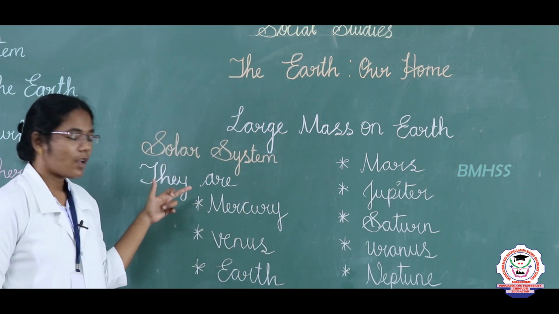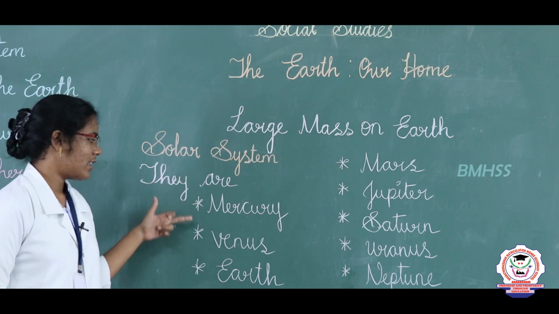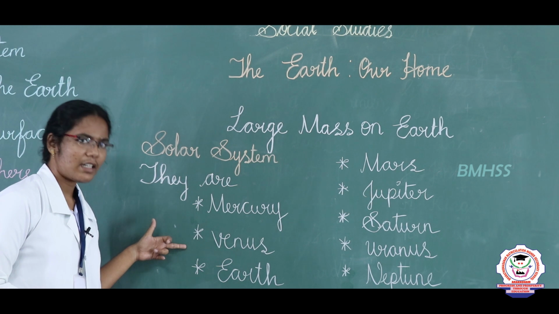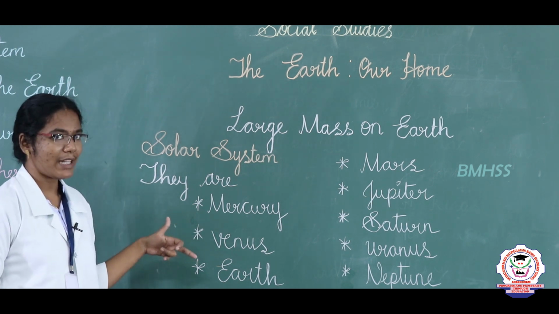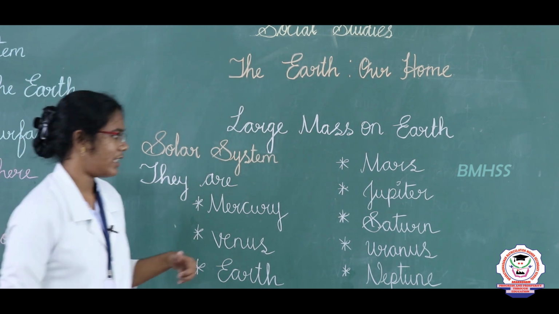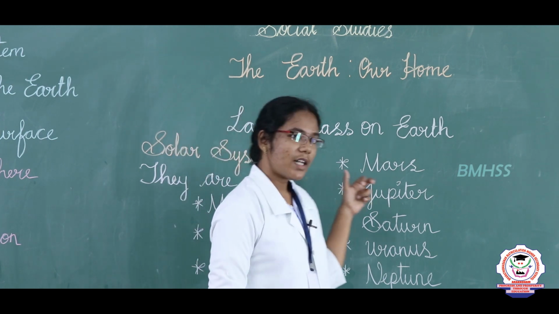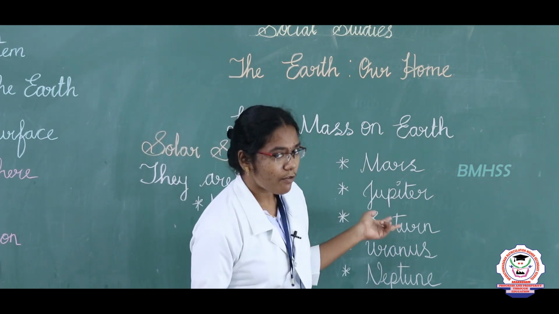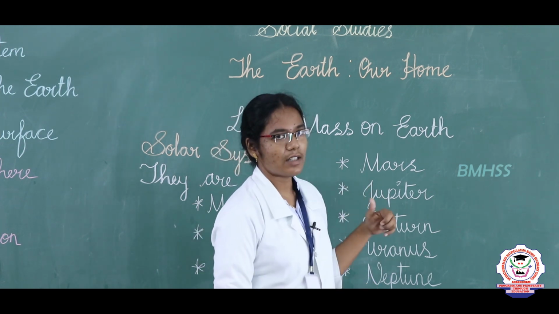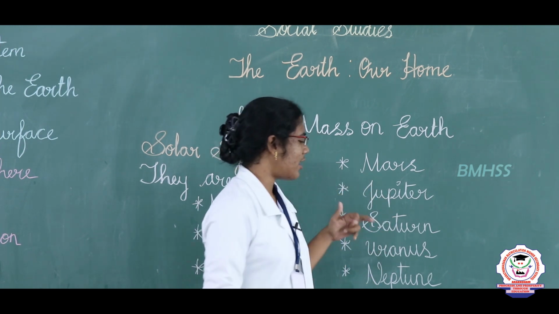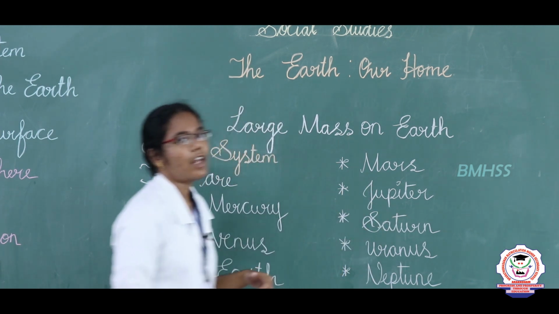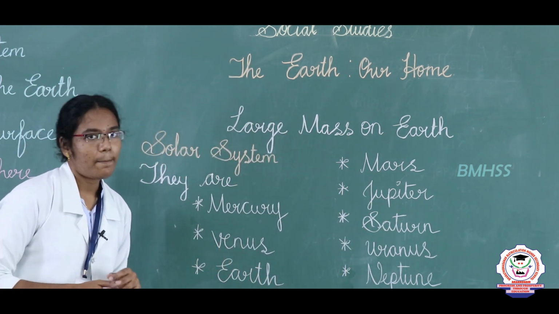Mercury is the hottest of all planets. Venus is the brightest planet. Earth is the planet on which we live. It provides habitat to all living things. Mars is a red planet. Jupiter is the largest of all the planets. Saturn is a ringed planet. Uranus and Neptune are far from the sun. They are also called cold planets.